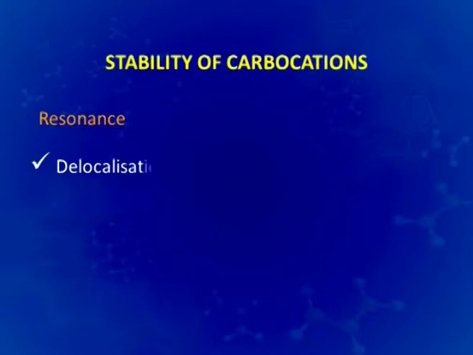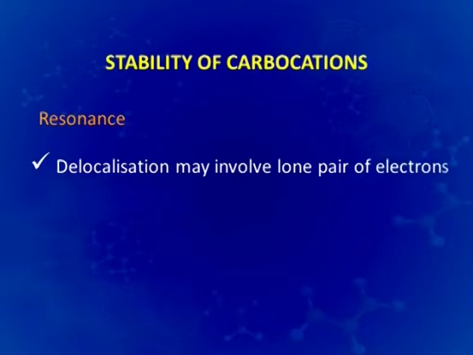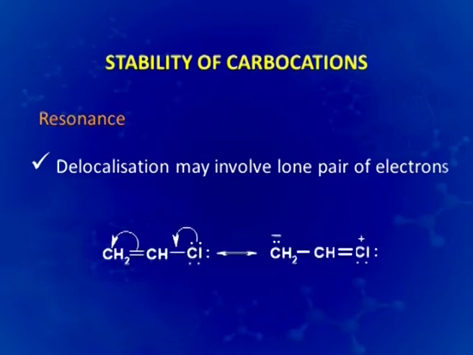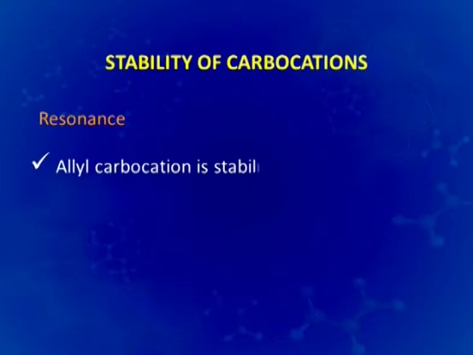The delocalization, as was said earlier also, may involve lone pair of electrons as in the case of this vinyl chloride, where this lone pair on chlorine participates in delocalization and we have a resonating structure. Therefore, on the basis of resonance also we can say that allyl carbocation is stabilized by resonance.